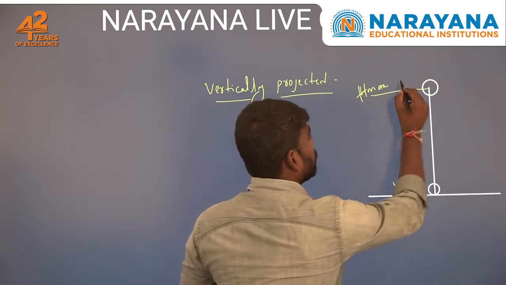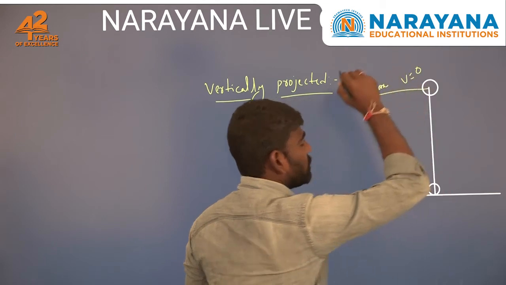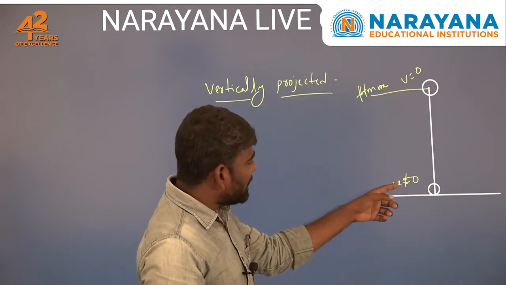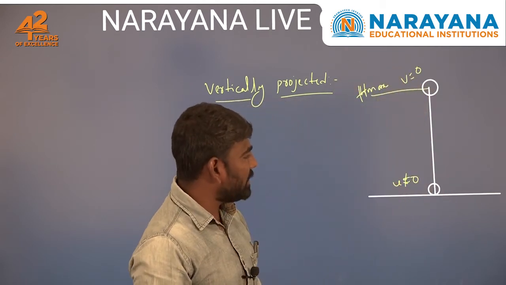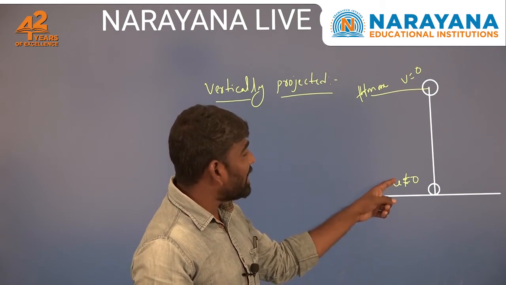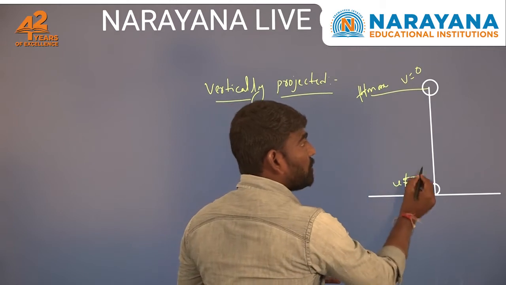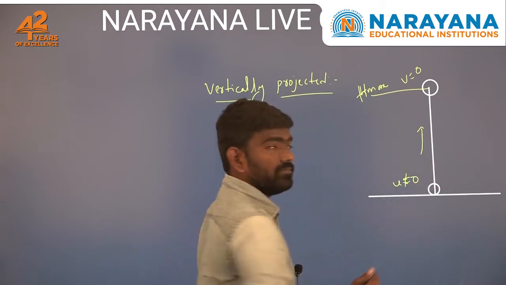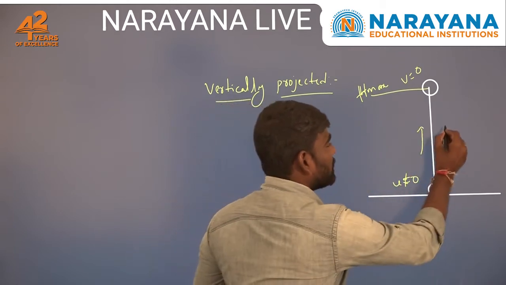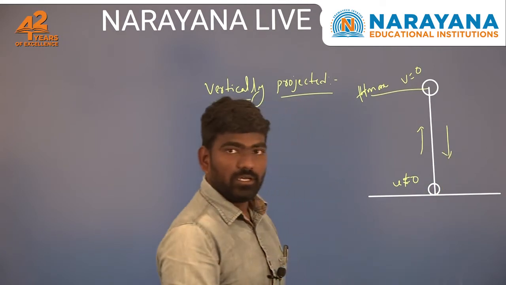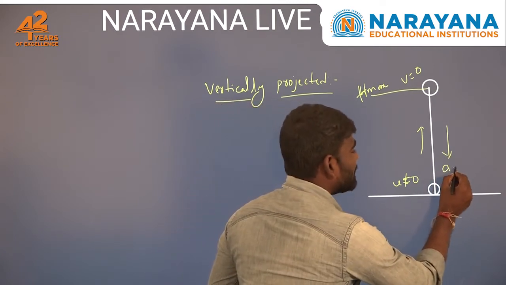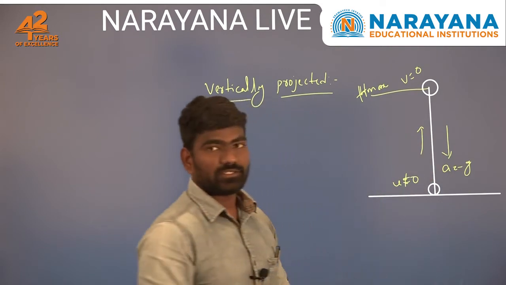Rest means the final velocity becomes 0. So by seeing the initial and final velocity, we understand that the velocity is going to decrease, and here the motion of the object is in this direction and the gravitational acceleration is in the opposite direction. So the gravitational acceleration here you will get as minus g.